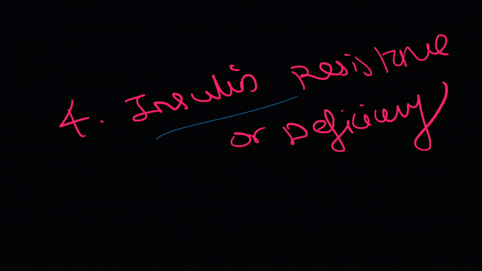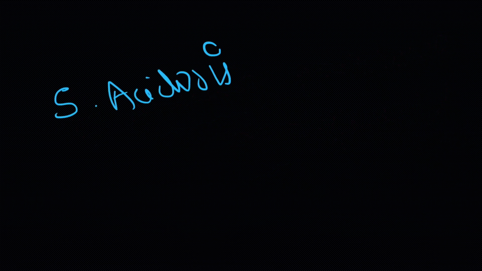The fourth one: if we take the physiology, insulin puts the potassium into the cells. The resistance or the deficiency in a diabetic patient puts the patient at risk of hyperkalemia. The last one is acidosis. Because of the pathophysiological process which links acidosis and potassium, whenever there is an acidotic state in the form of diabetic ketoacidosis, there is a risk of hyperkalemia by shifting out of the cell; potassium gets shifted outside the cell, thereby causing hyperkalemia.